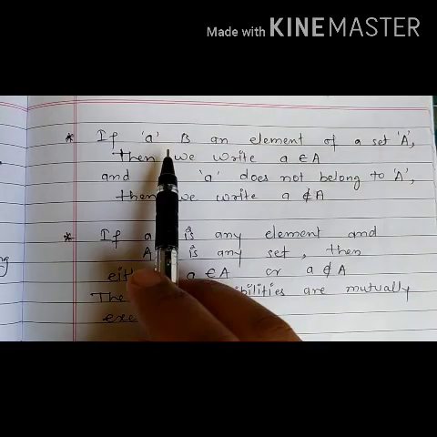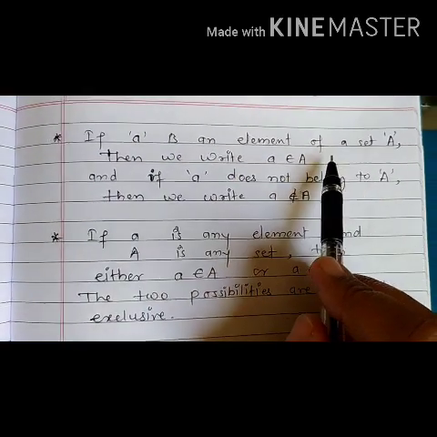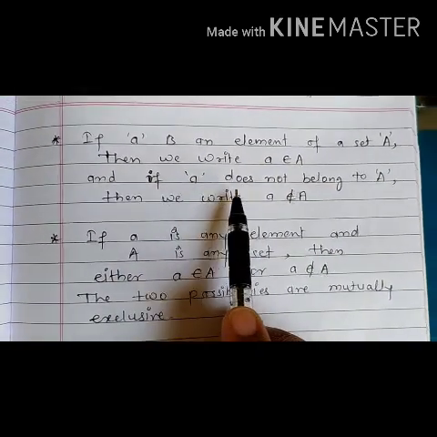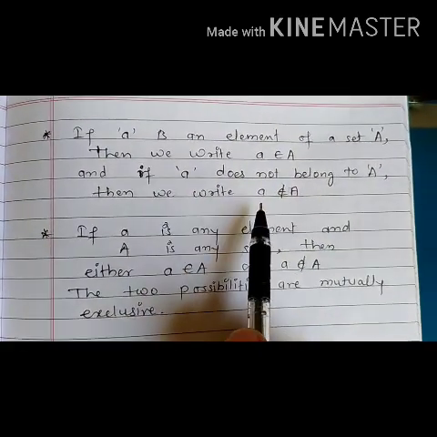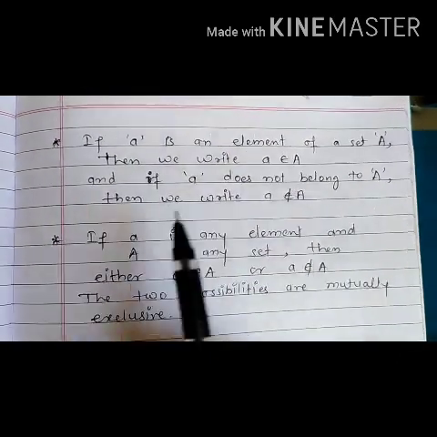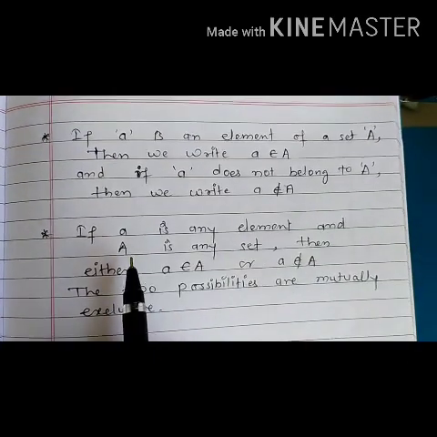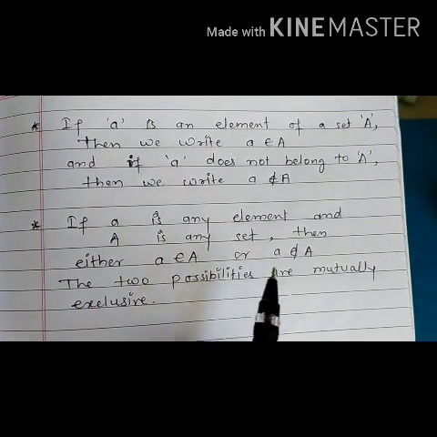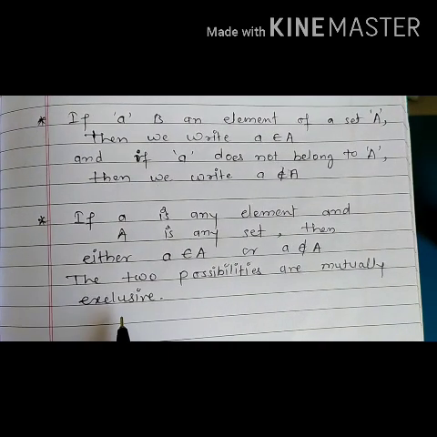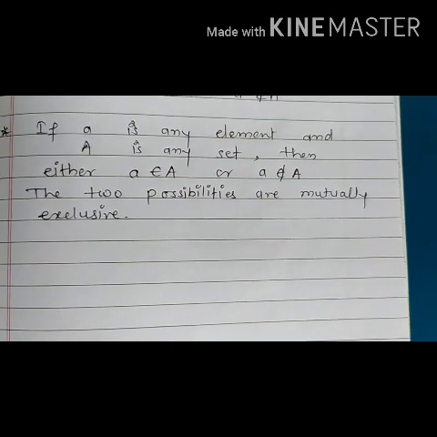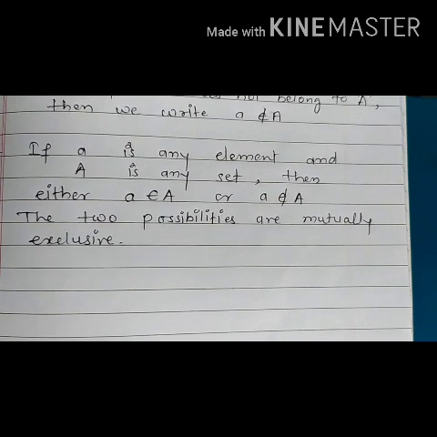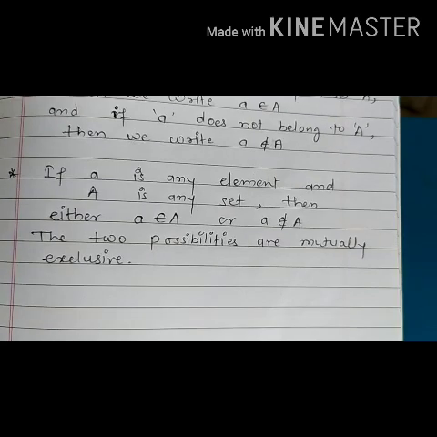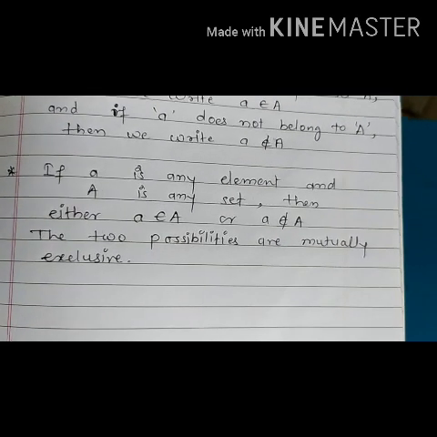Now, if small a is an element of a set A, then we write a belongs to A. And if a does not belong to A, then we write a does not belong to A. Now, if a is any element and A is any set, then either a belongs to A or a does not belong to A. The two possibilities are mutually exclusive. So, we cannot consider the set of some positive integers because it is not sure whether, considering 3, 3 belongs to A or 3 does not belong to A. Okay.